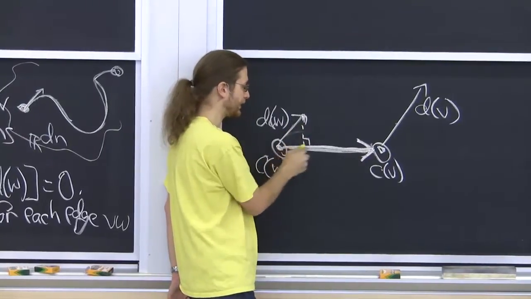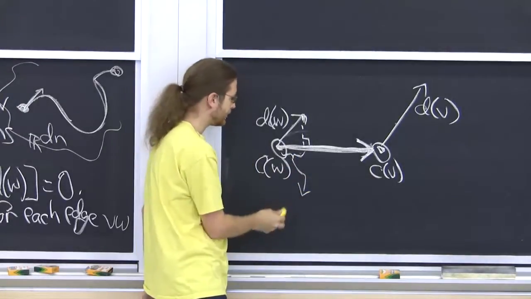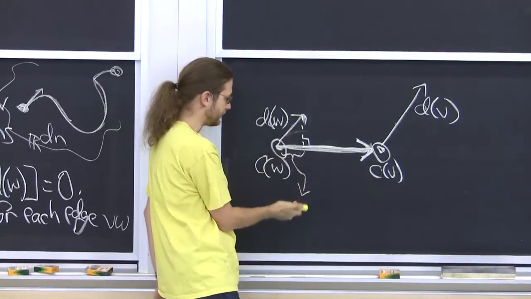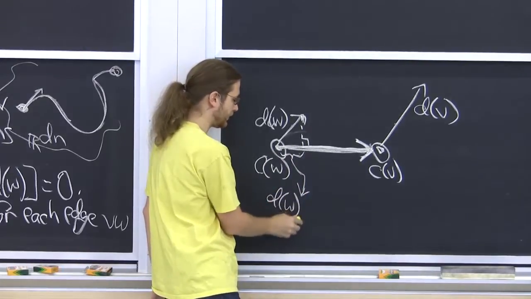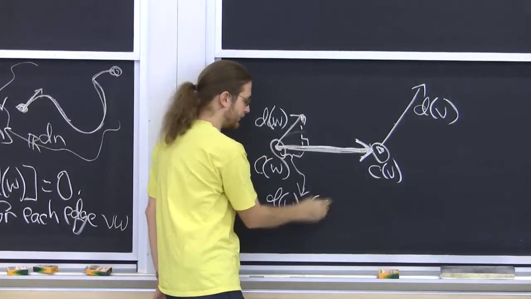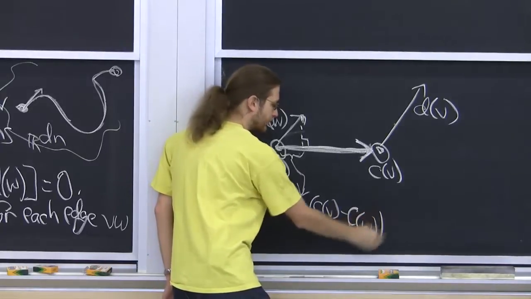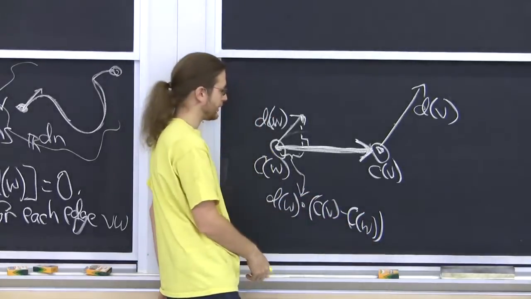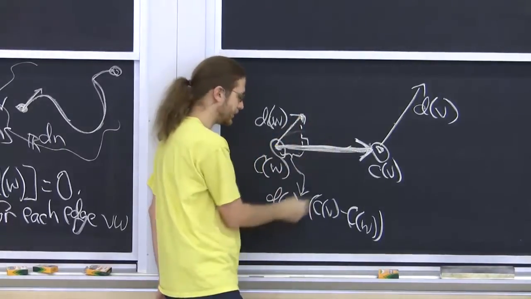That projected length is actually very simple. This is again some linear algebra stuff interpreted geometrically. This is a dot product between d of w, that vector, dot c of v minus c of w. It turns out dot product corresponds to projection. So I'm taking this vector and projecting it onto this one.